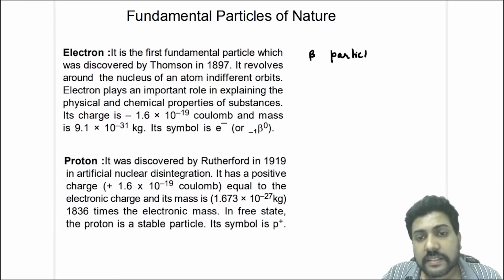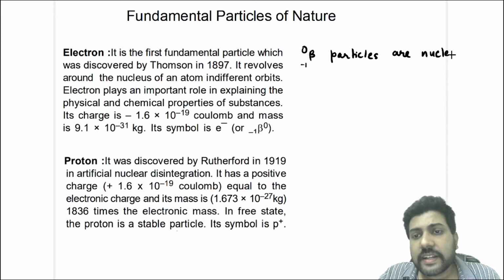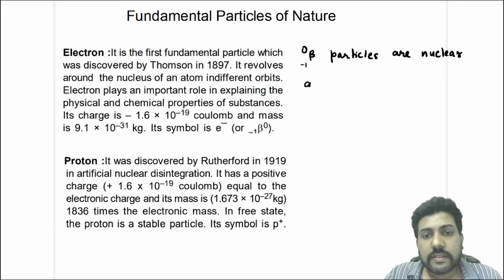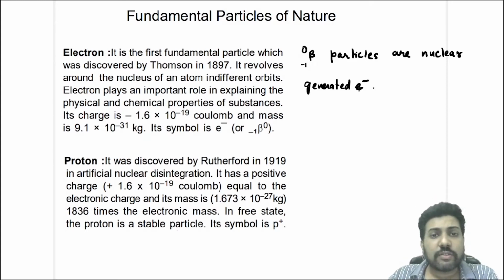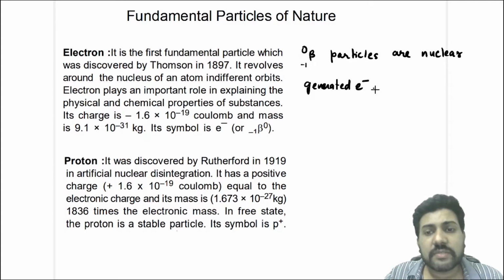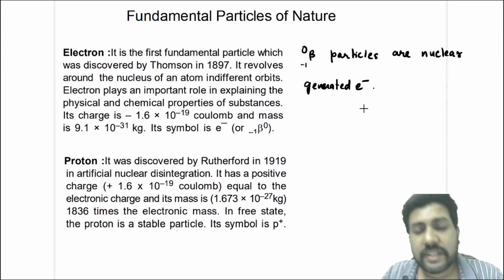Beta particles, that is beta minus 1, are nuclear generated electrons. That means beta particles are nothing but electrons, but they are generated inside the nucleus. That is why they are called nuclear generated electrons.